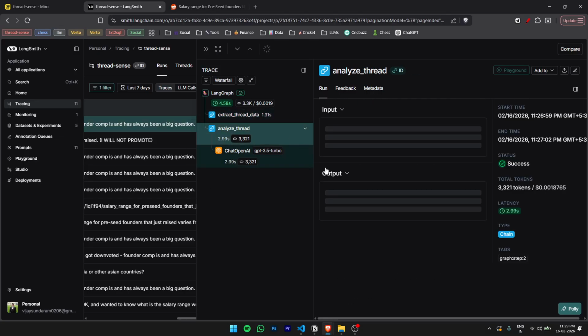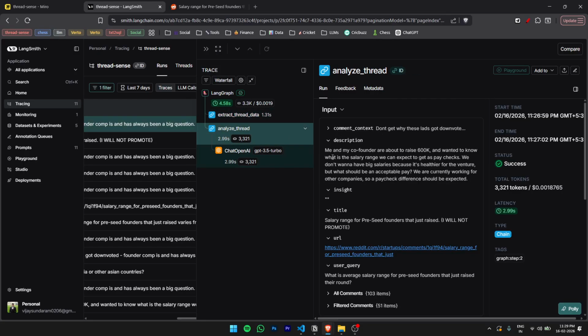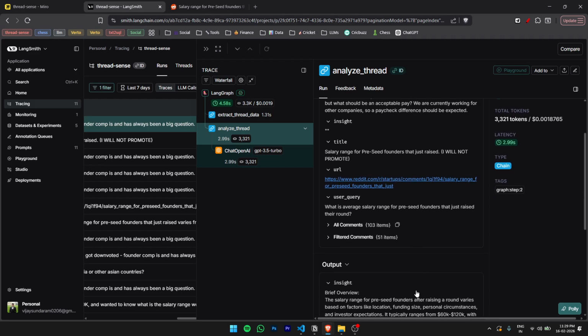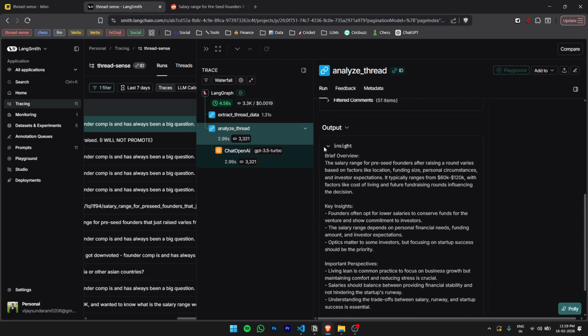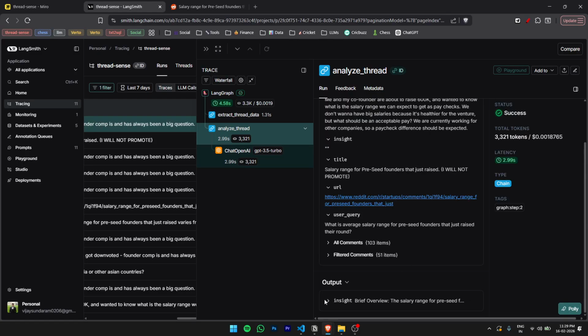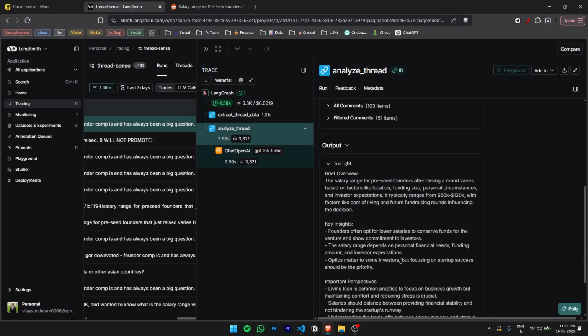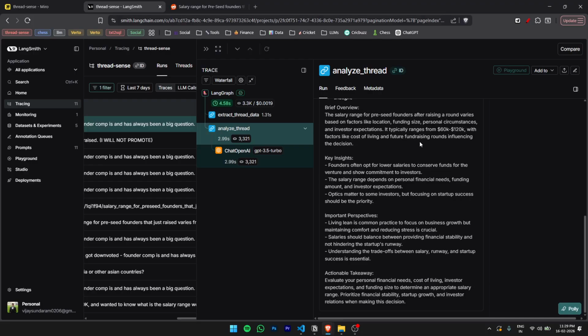Now in the next node, we have all this input that's fed in: comment context, description, and title, along with the others, and the output is basically your insight, right? Maybe let's take a quick look at this insight. Yeah, of course, this is a bit more structured for you to learn and grasp immediately from a user point of view.